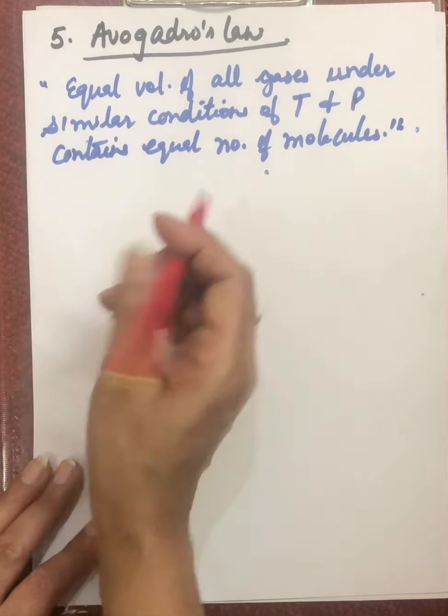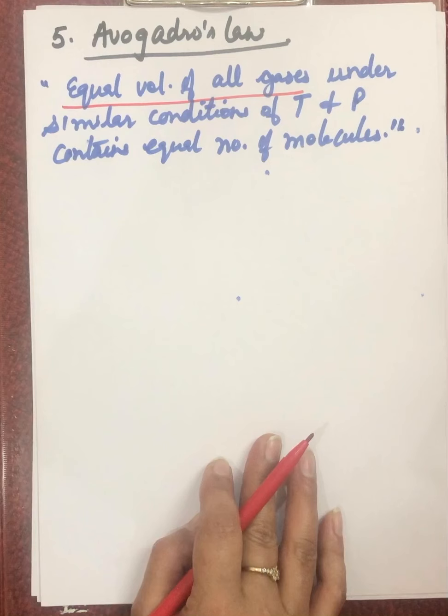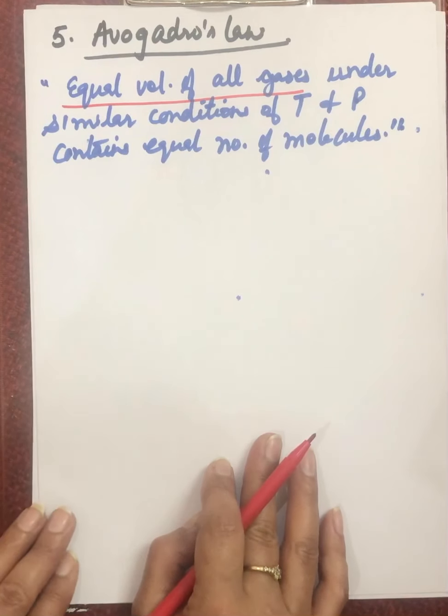If we take equal volumes of gases, provided they are taken under similar conditions of temperature and pressure, then they will have the same number of molecules.